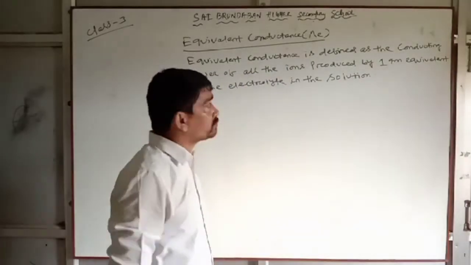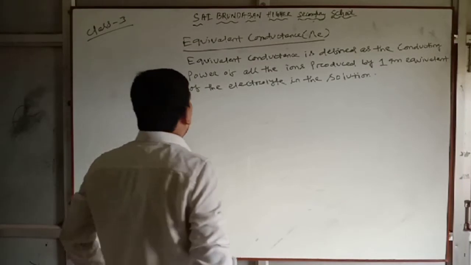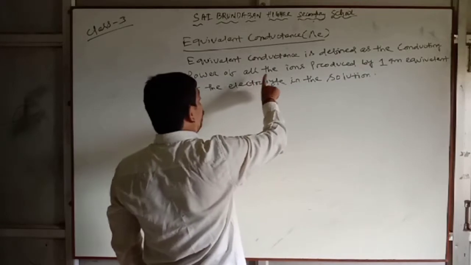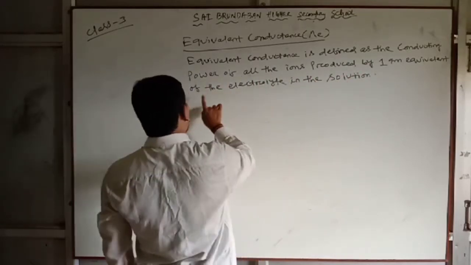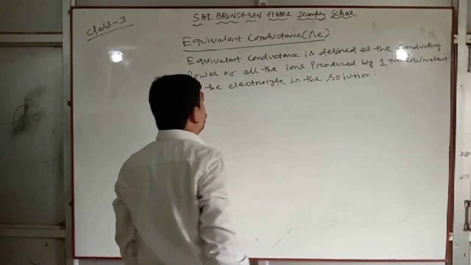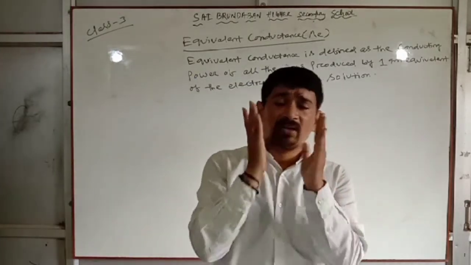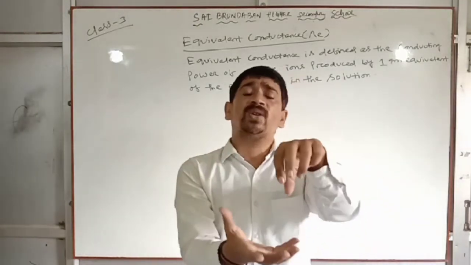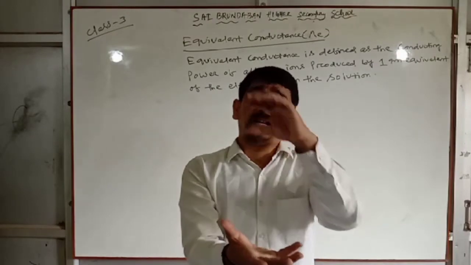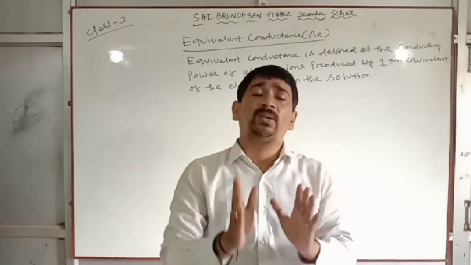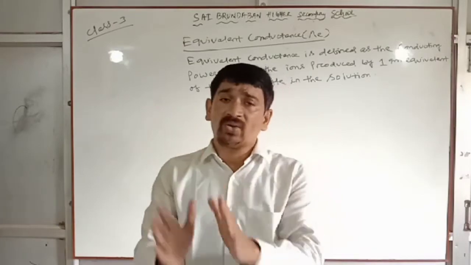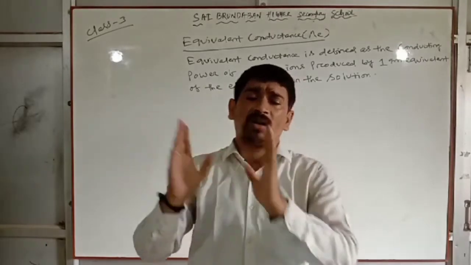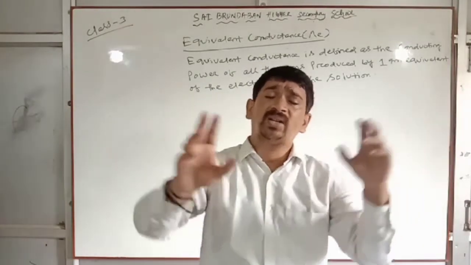Equivalent conductance is defined as the conducting power of all the ions produced by 1 gram equivalent of the electrolyte in the solution. When we dissolve 1 gram equivalent of the electrolyte in water to make the solution, the ions which will be produced, due to which the electrical conductance takes place, this is called equivalent conductance. What is equivalent conductance?